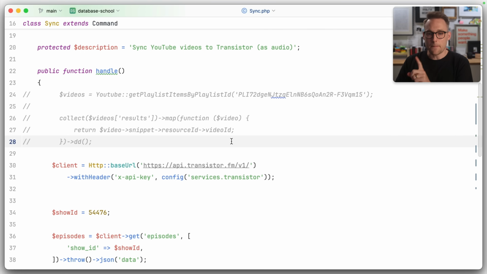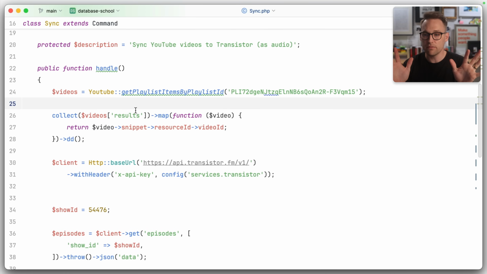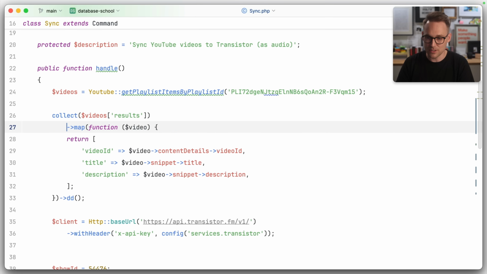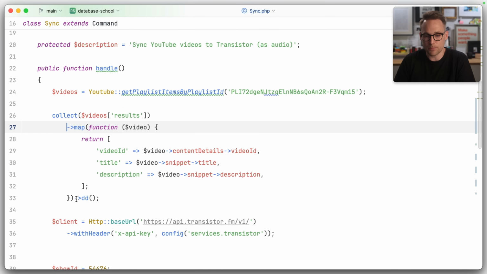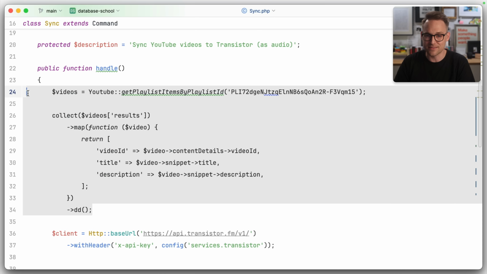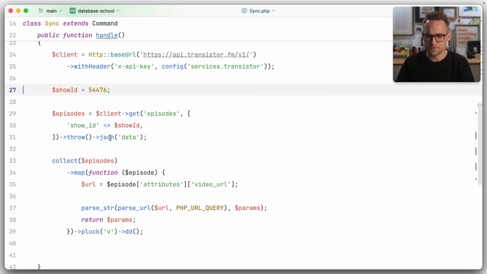Let's do that. Let's come back up here, and we're going to turn this back on because we're back in YouTube land. And one of the things that is very important about this is I don't want to enter information twice. So instead of just returning the video ID, what I'm going to return here is the video ID, but also the title and description, because we already did such a good job of writing it for YouTube that I don't want to do it again. And that defeats the whole purpose. The purpose is to make my life easier, not to make work still equally hard, but get to use programming also. All right, cut that out, bring it down here.